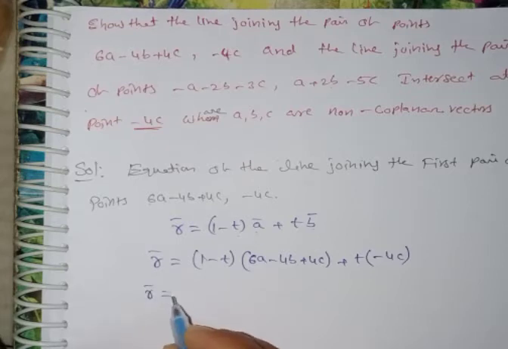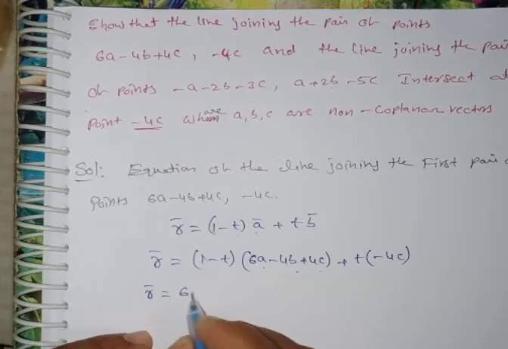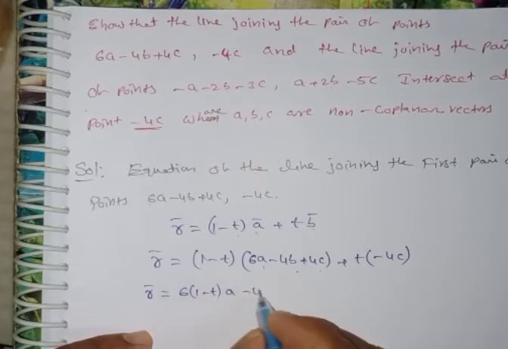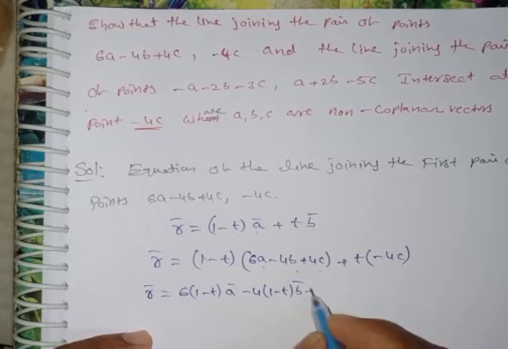Here you can write a bar, b bar and c bar. How can I write here? First you can write 6 into 1 minus t into a bar and minus 4 into 1 minus t into b bar and 4 into 1 minus t into c bar.